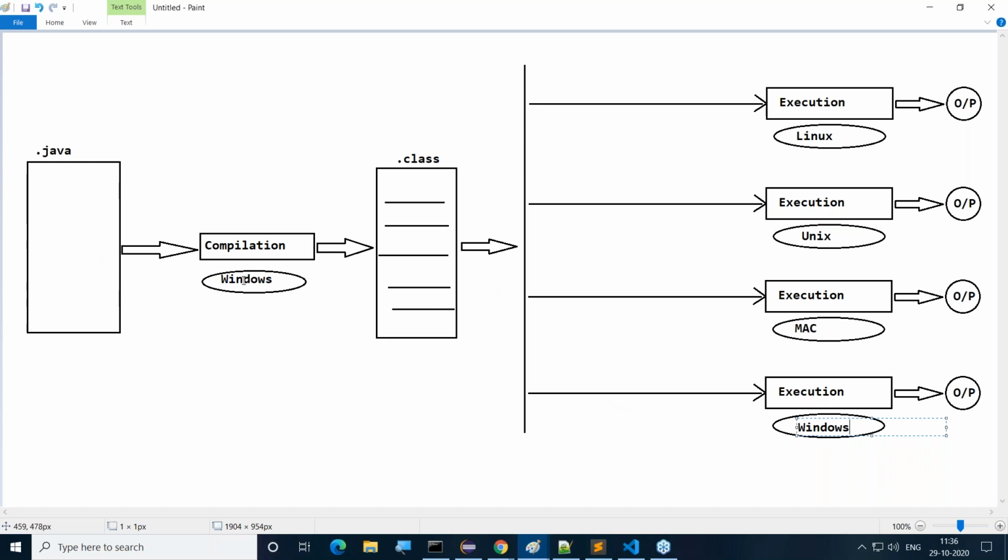When we compile our program on Windows operating system, we are getting a .class file. Then what is the nature of the .class file?